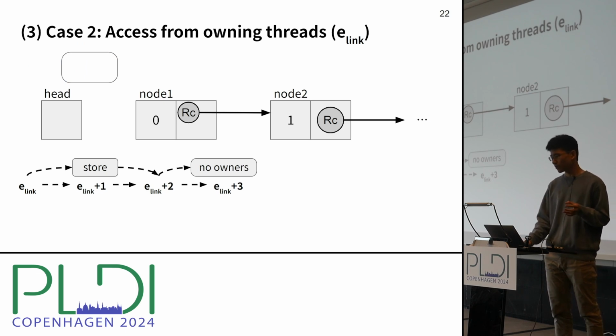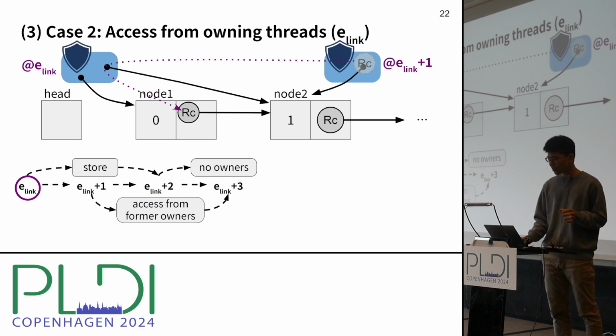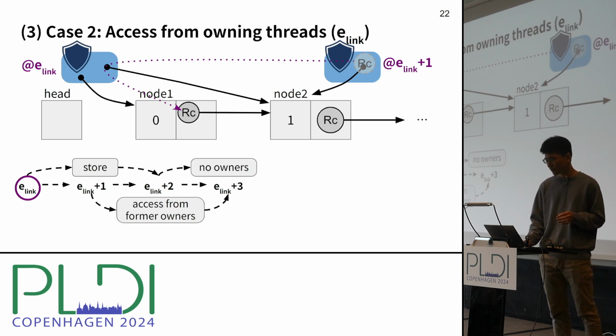We know that no thread owns this RC. But at epoch E link plus 1, there can be another thread that previously owned this RC and then passed it to the storing thread. So the decrement epoch of node 2 should be at least E link.